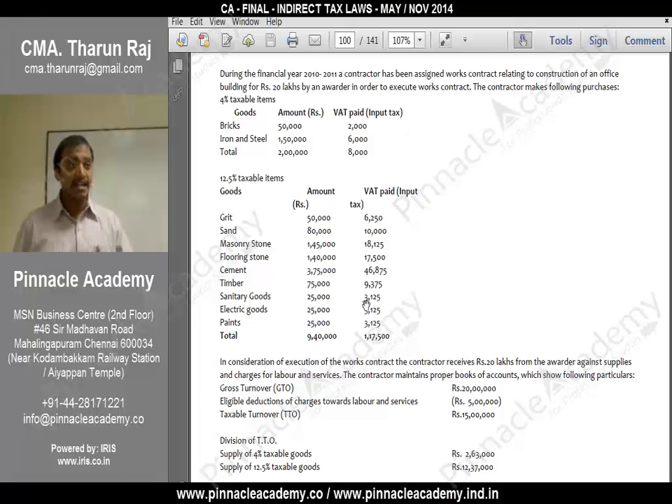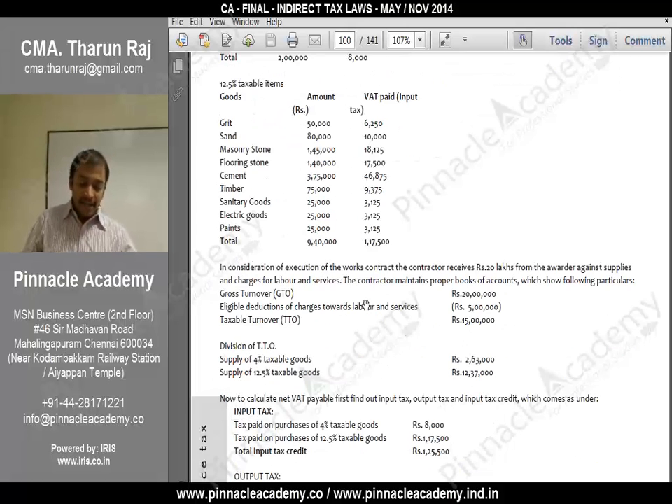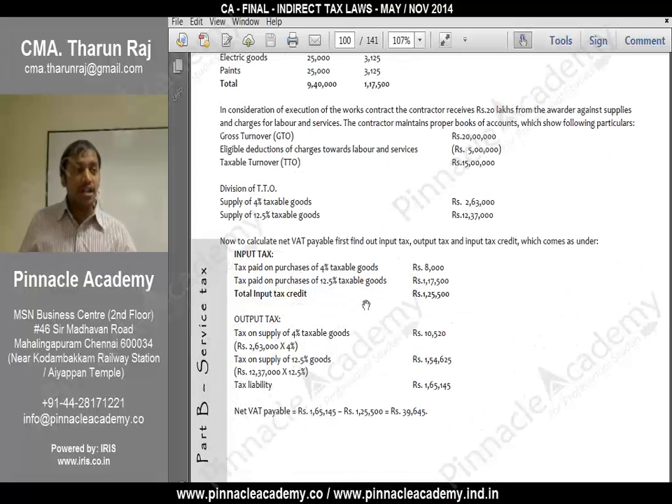Here 2 lakhs and here 9,40,000, and the VAT paid is also given. What is VAT paid? VAT paid on purchase. How did we get 2,000 in the first case? 50,000 into 4%. Understood? And here it is 50,000 into 12.5%. Next, in consideration of execution of the works contract, the contractor receives 20 lakhs from the awarder against supplies and charges for labor and services. The contractor maintains proper books of accounts which show the following particulars. His gross turnover is 20 lakhs. Eligible deduction of charges towards labor and services is 5 lakhs. Taxable turnover is 15 lakhs.